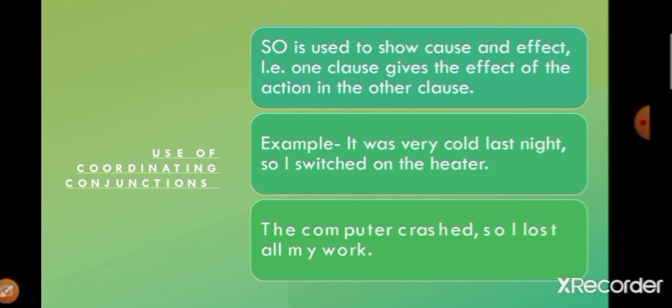So what was happening over here? The cause is it was very cold last night, and what is the effect of it? That I switched on the heater. So this is a cause effect relationship setup. That is why we used the coordinating conjunction so. Another example is the computer crashed, so I lost all my work. The cause is the computer crashed and the effect is that I lost all my work. That is why both are joined by using so.